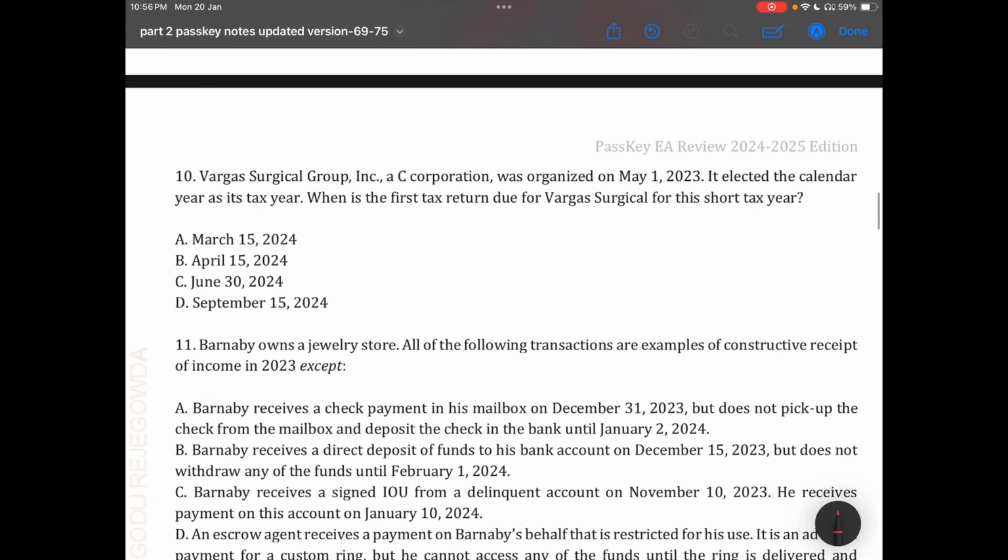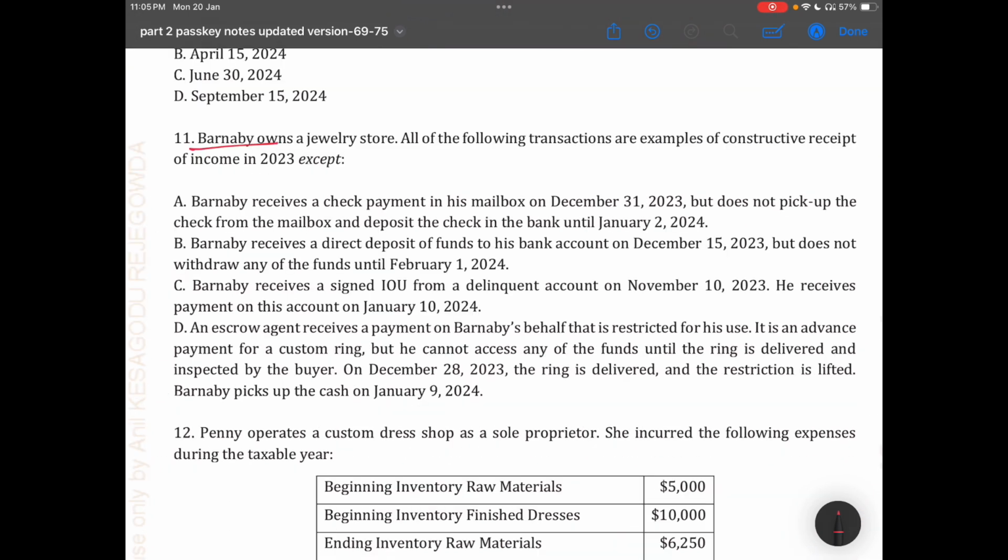Let's move to the next question. Barnaby owns a jewelry store. All of the following transactions are examples of constructive receipt. It's a very important concept for your exam as well.